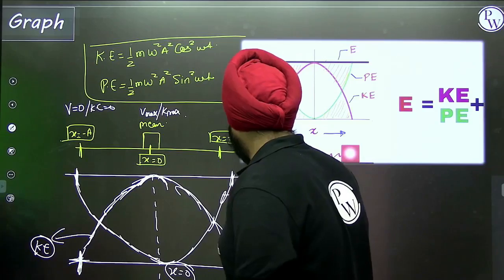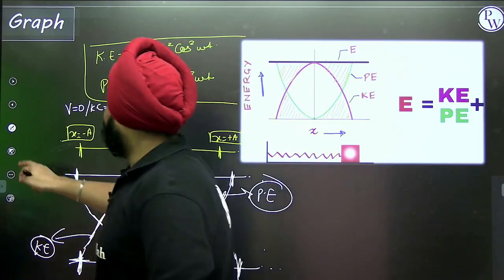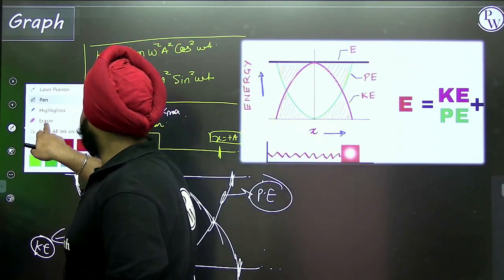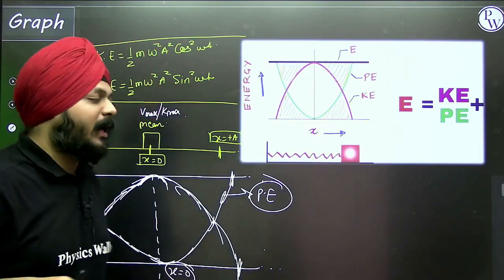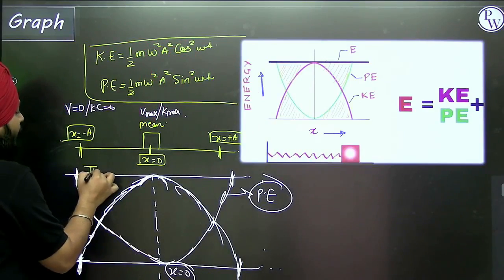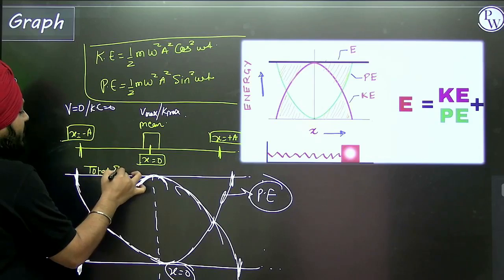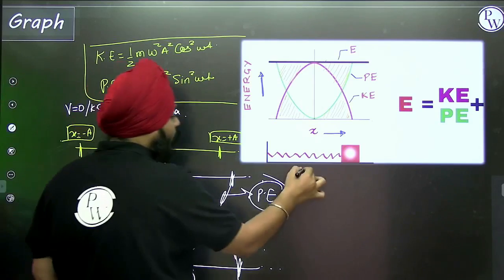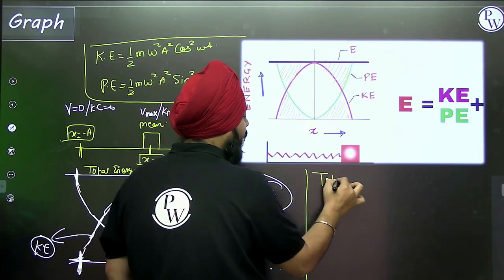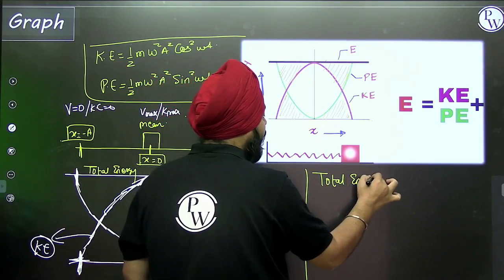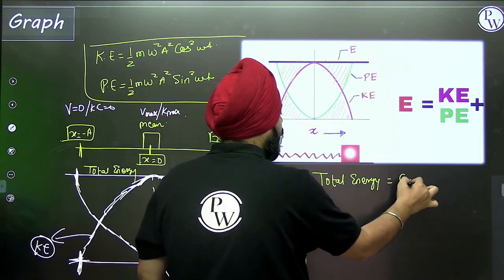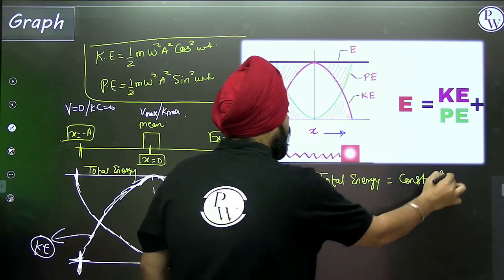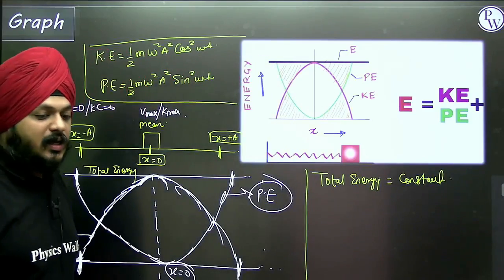So the upper graph, that is a straight line, is the graph of total energy. Here I want to write it down: the total energy is constant.